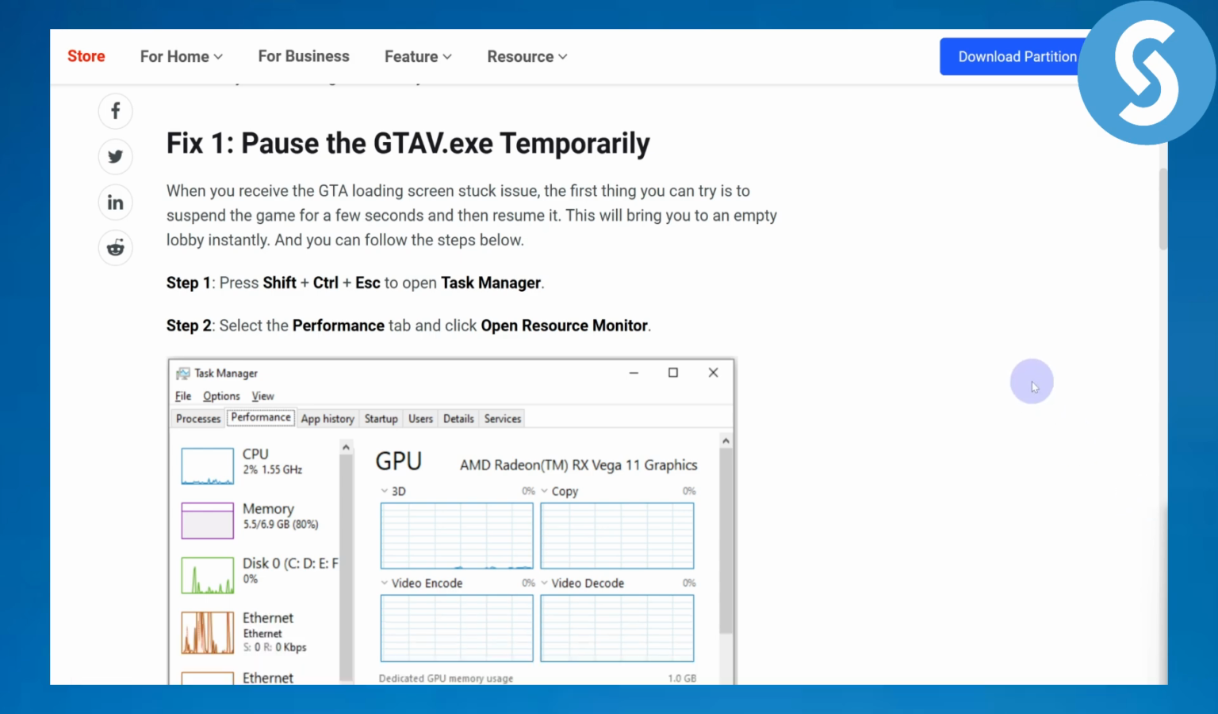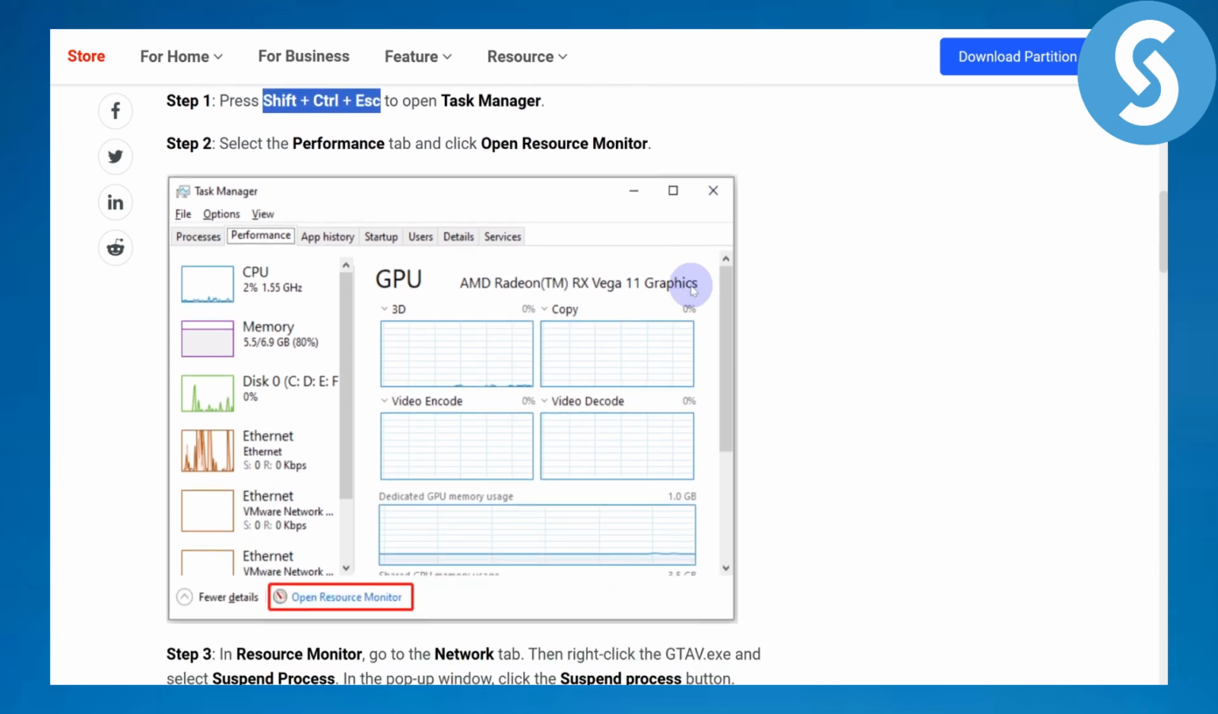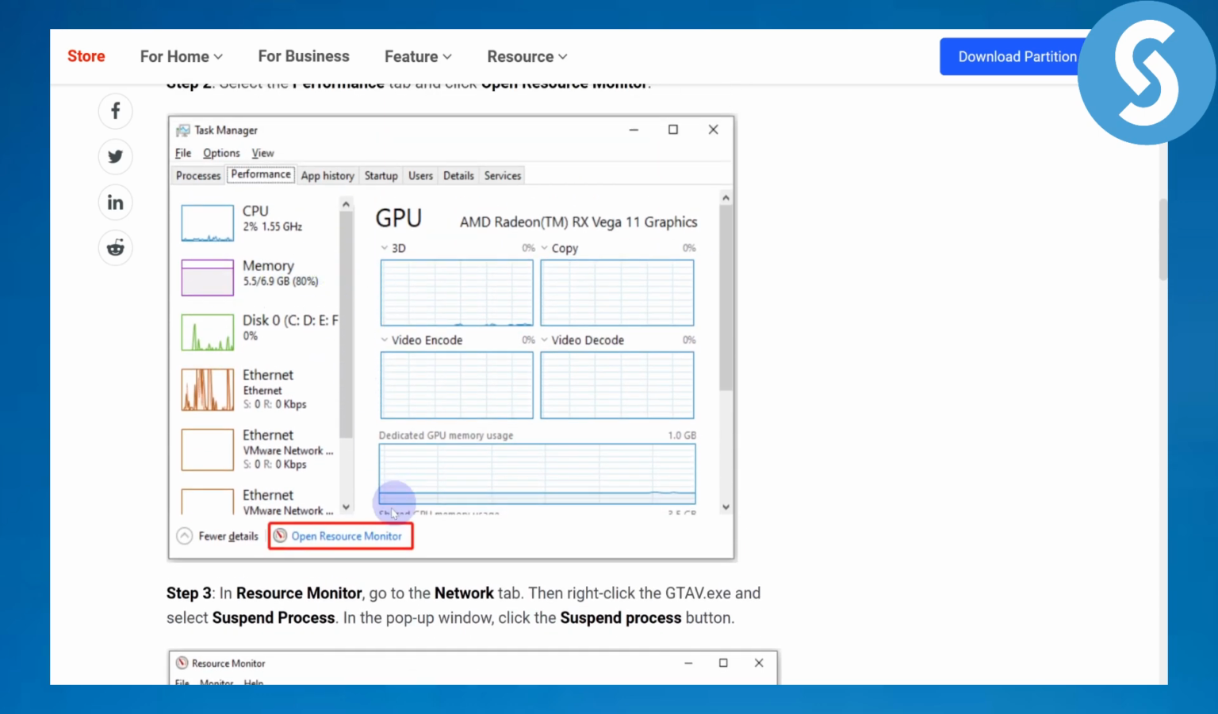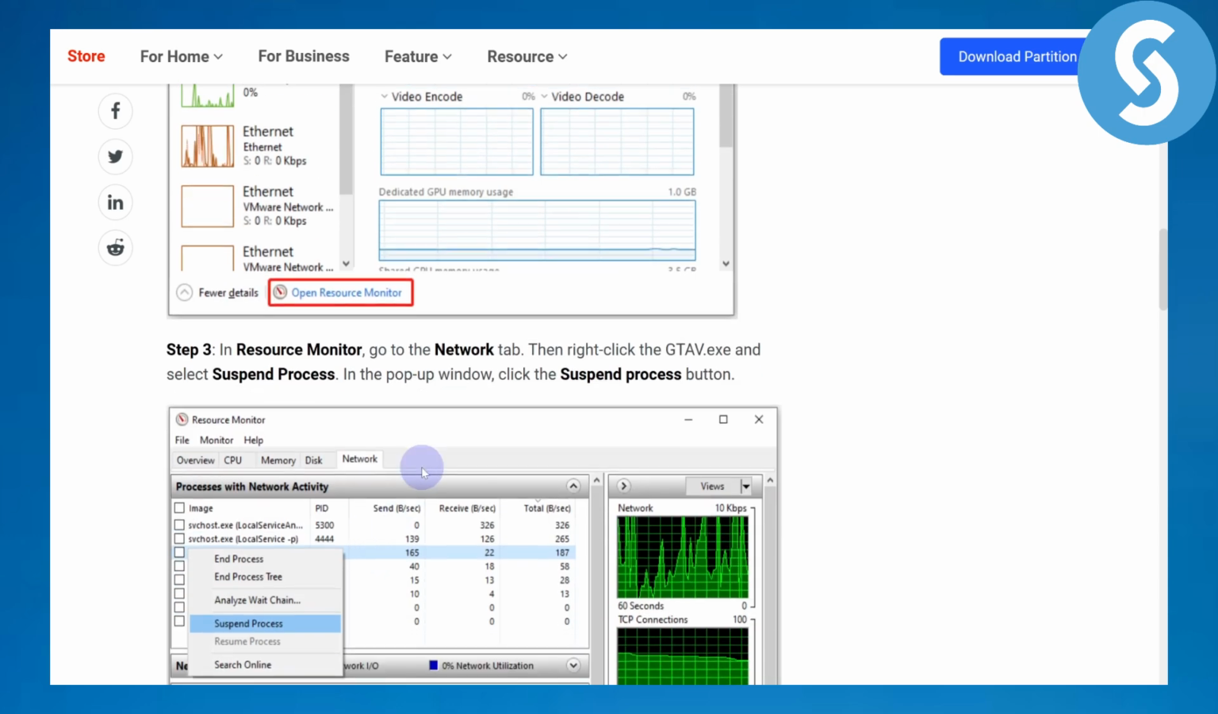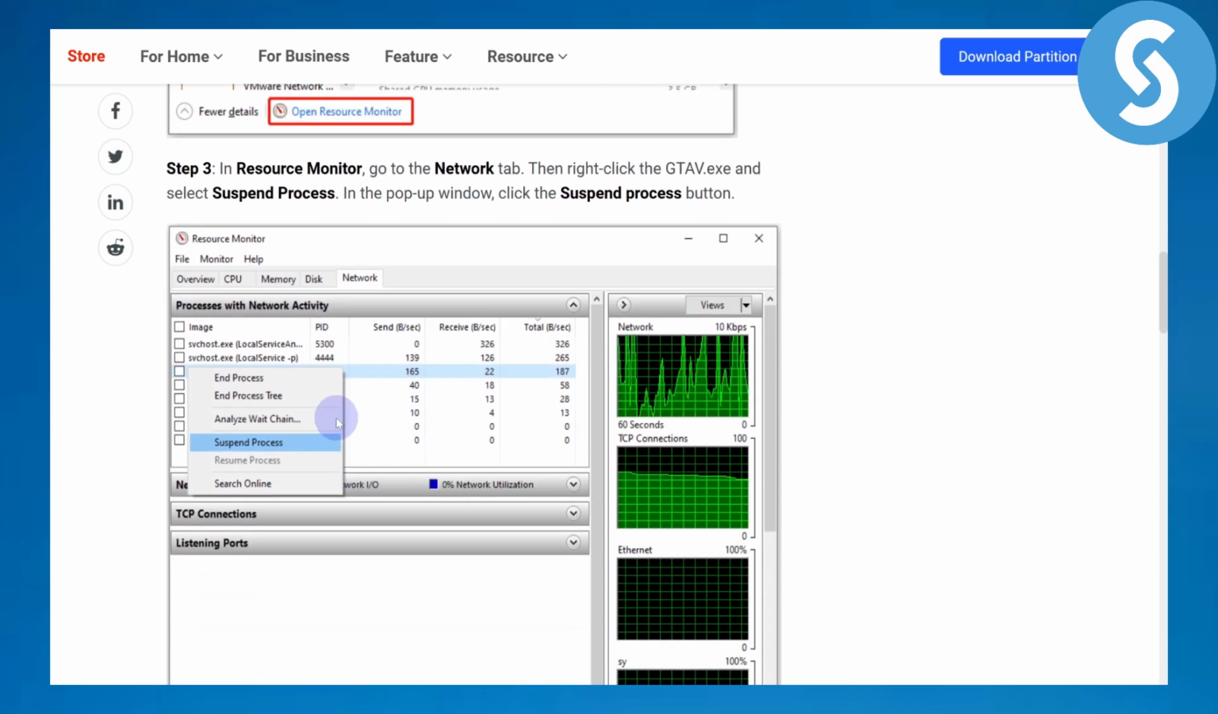So let's just begin. First of all, you need to press Shift, Control, and Escape to turn on your Task Manager, and this is the shortcut key for your Task Manager, as you can see. Then you're going to head over to your Performance tab, and then we have this Resource Monitor. In the Resource Monitor, go to the Network tab and then right click on GTA5.exe and select Suspend Process.